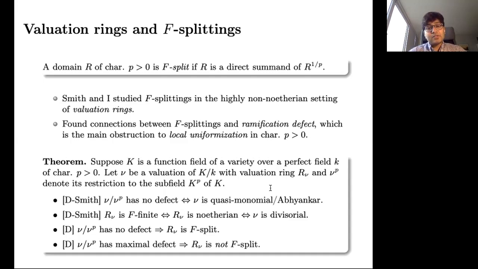And then I was later able to use this defect notion to show that when ν over ν_p has no defect, then in fact the valuation ring is Frobenius split. And when ν over ν_p has maximal defect, then the valuation ring is not Frobenius split. But somehow the relationship between defect and Frobenius splitting is not very well understood when the defect is not one of two possible extremes, which is something that I'm thinking about at the present moment.